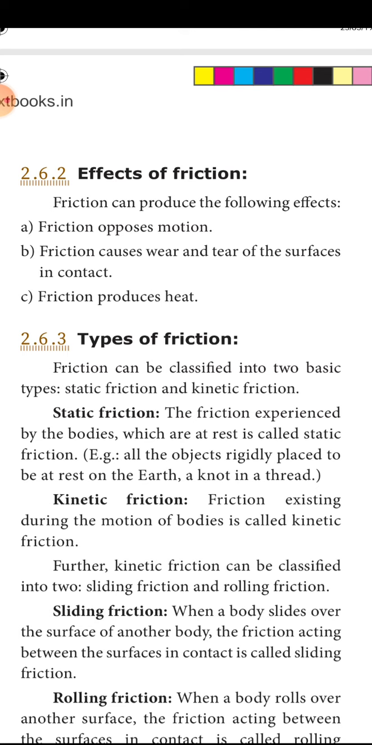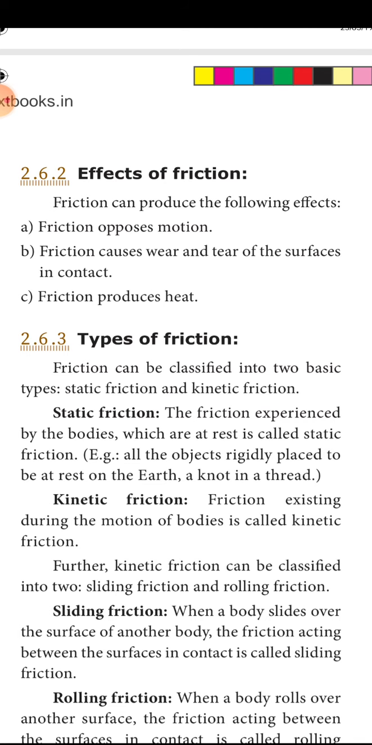Friction produces heat. Simply, if you rub your two hands, the motion between the two surfaces of your hands produces heat. This shows that friction always produces heat. Now we are going to study the types of friction.